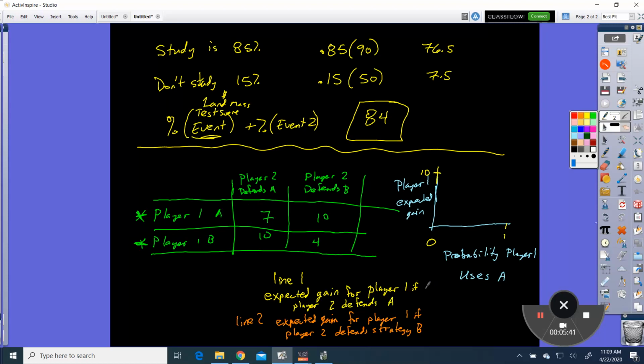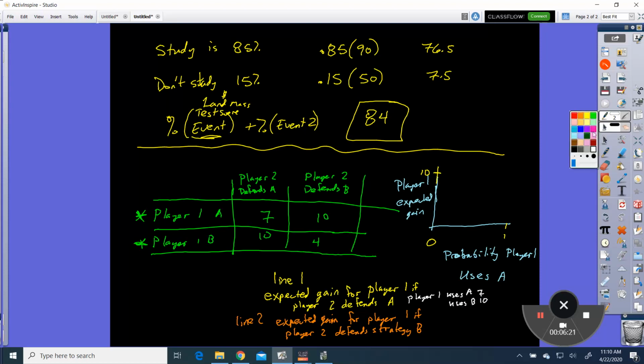So in this case, the expected gain for player 1 if player 2 defends A: if he defends A and player 1 uses A, his expected gain is 7. If player 1 uses B, his expected gain is 10.